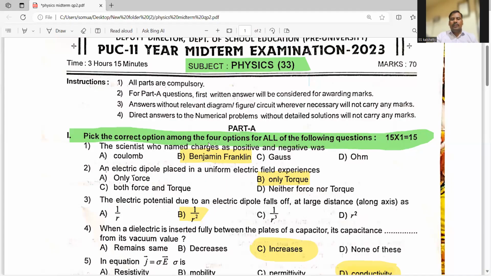Now we'll discuss the questions one by one. Pick the correct option among the four options for all of the following questions, 15 into 1, 15 total. First question: the scientist who named charges as positive and negative was, Coulomb, Benjamin Franklin, Gauss, or Ohm. Students, here Benjamin Franklin is the right answer. Benjamin Franklin gave the names positive and negative charges, right?